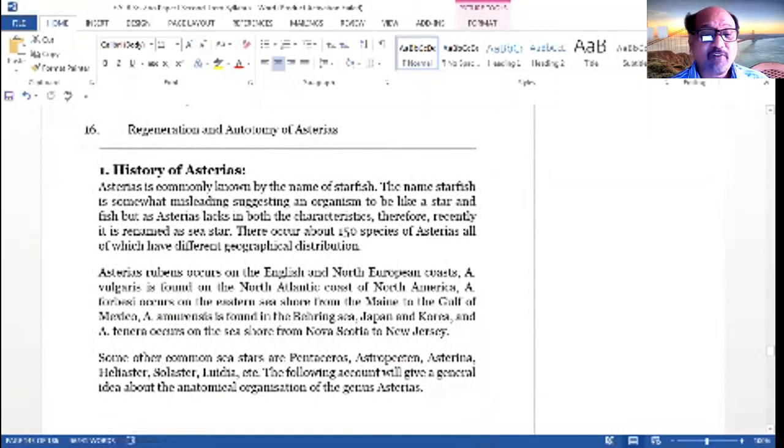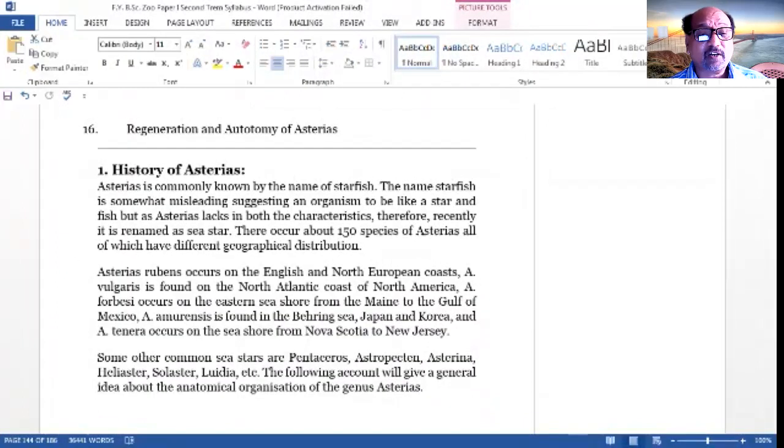The name starfish is somewhat misleading, suggesting an organism to be like a star and fish, but Asterias lacks both the characteristics, therefore recently it is renamed the sea star. So many times they are termed starfish, but it is not a fish.